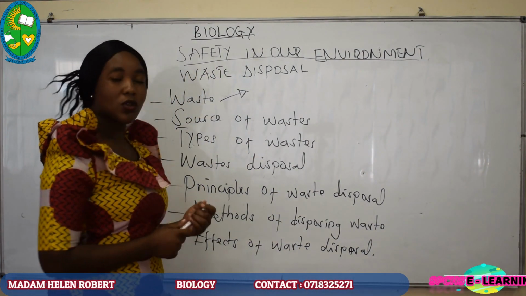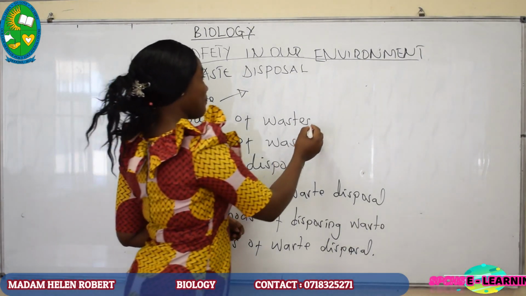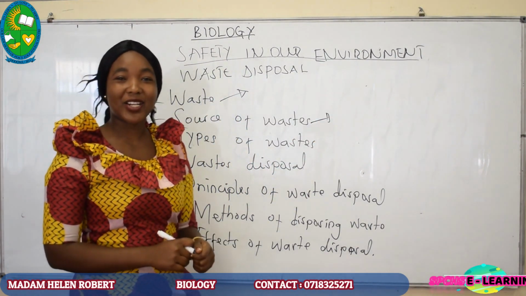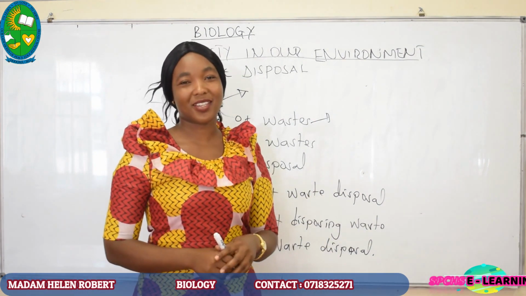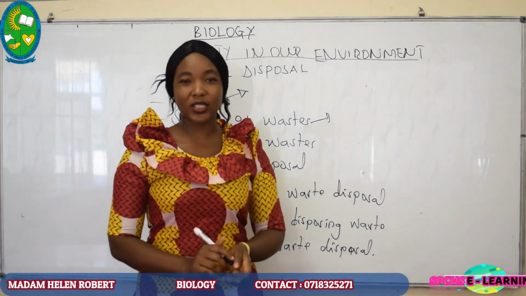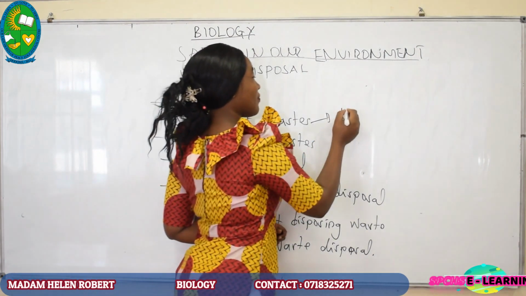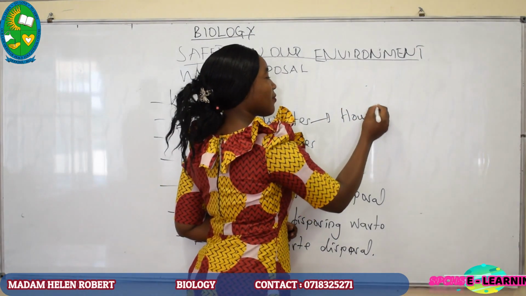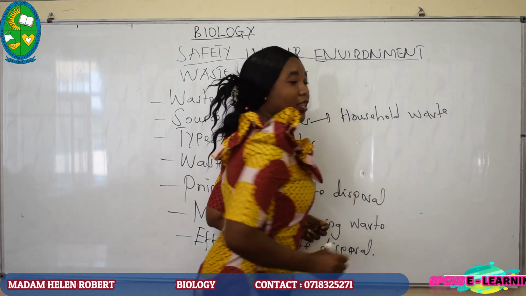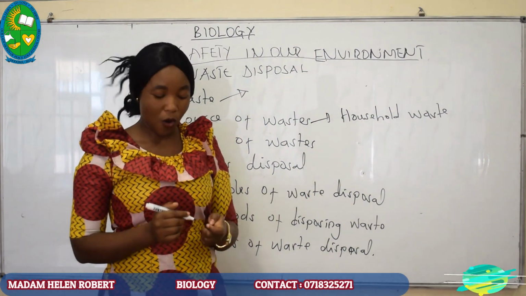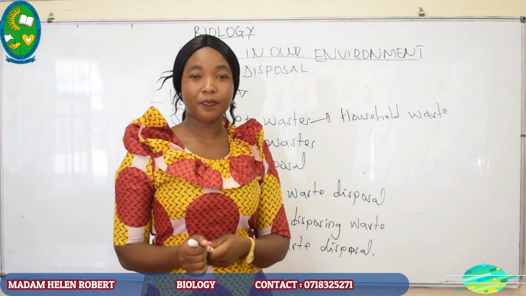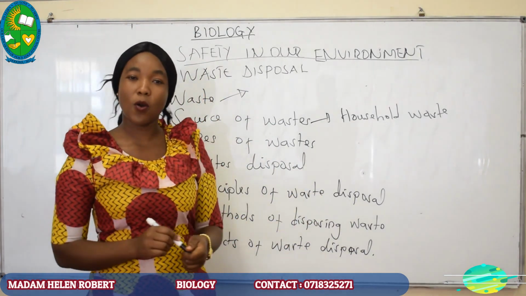Also, we have sources of waste. Waste can be generated from different areas, different sources. For example, we have household waste. These are wastes from home. For example, urine and feces are generated from home.